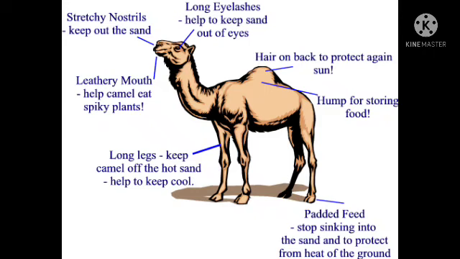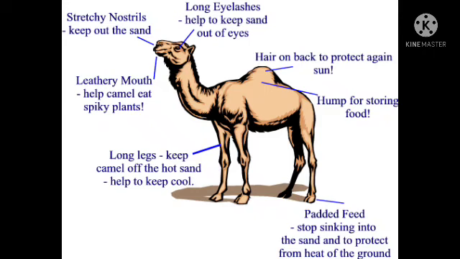At the same time, it can store fat in its hump. The back of a camel we can see going up and down like a wave, like one part.